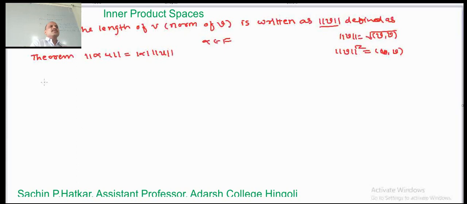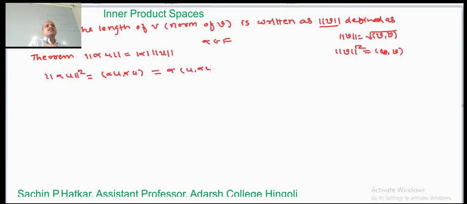Here we consider norm of alpha u square, which is equal to the inner product of alpha u comma alpha u. By the third property of inner product space, this is linear in the first variable, so we write this as alpha into the inner product of u comma alpha u.